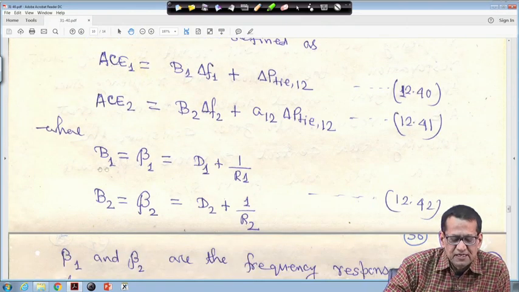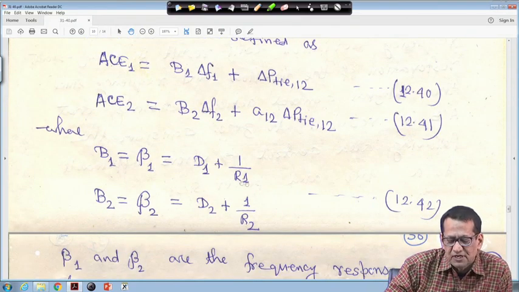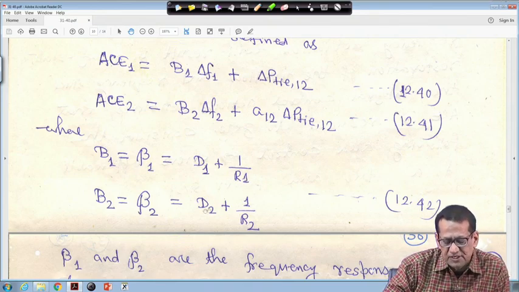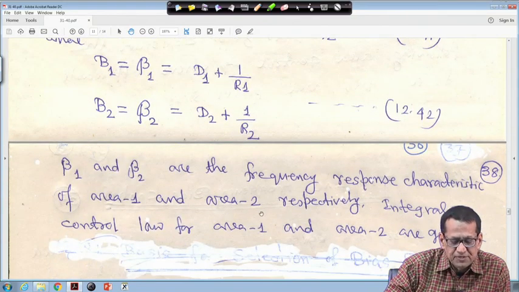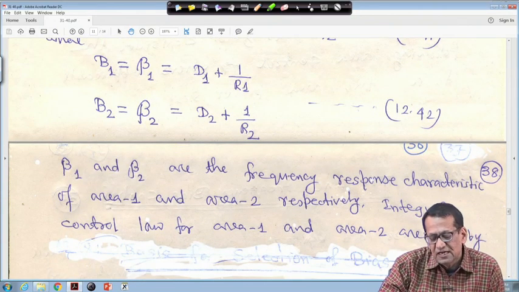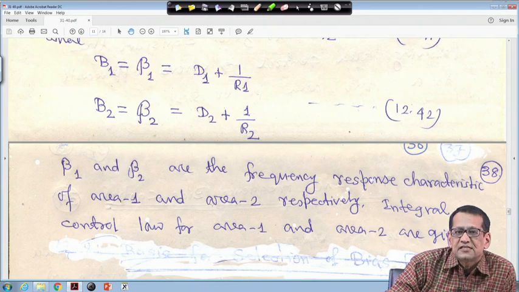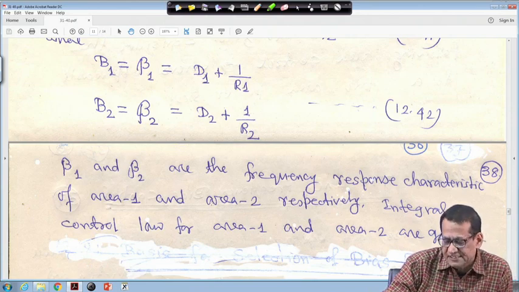Now, we define B 1 equal to beta 1 equal to D 1 plus 1 upon R 1, and B 2 equal to beta 2 equal to D 2 plus 1 upon R 2. Beta 1 and beta 2 are the frequency response characteristics of area 1 and area 2 respectively. In general, we call this the area frequency response characteristic.